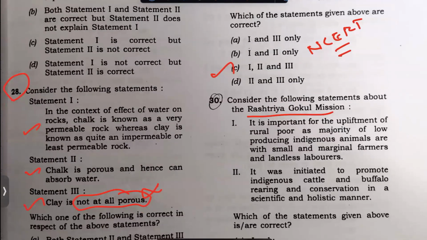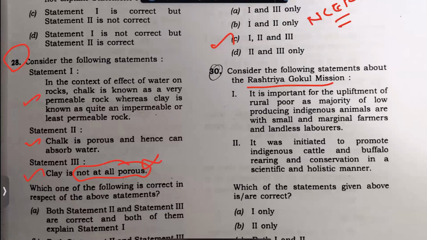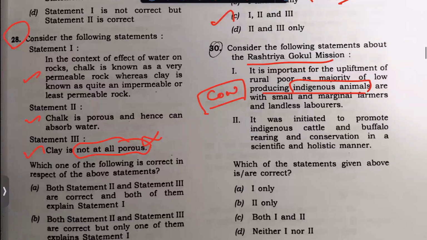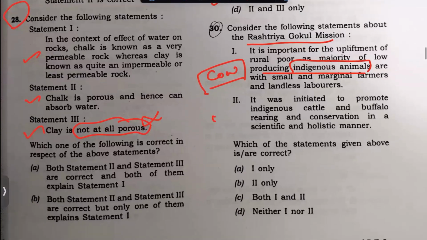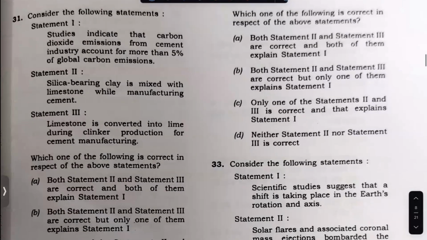This question I thought was difficult because, see, I know about producing indigenous animals, I thought it is for the cow only. So what does indigenous animal mean, what is UPSC going to take? This is true. Initiative to promote indigenous cattle and buffalo is true. But important for update. This is also true. So I'm going to take it as true. But what UPSC gives as the key, let us wait and see. That question I'm not going to take.